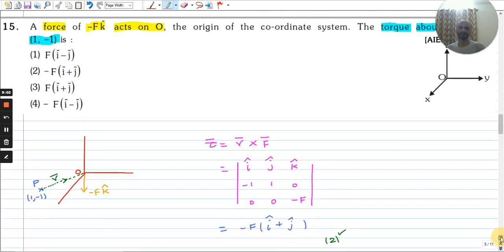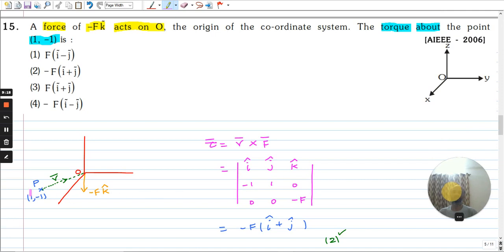We use the definition of the torque as R cross F. R is the position vector. So we have to find the torque about this point. From the point about which we are going to measure the torque, we have to draw the position vector. So the origin of the position vector is the point about which the torque is measured. The torque is measured about point P. So R will be away from point P, and the force is acting at this point O. So the R is from point P to point O.